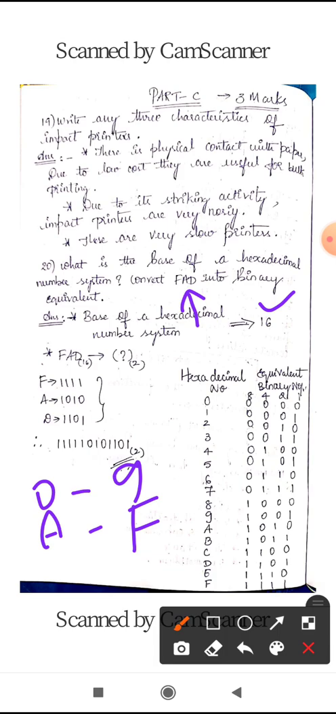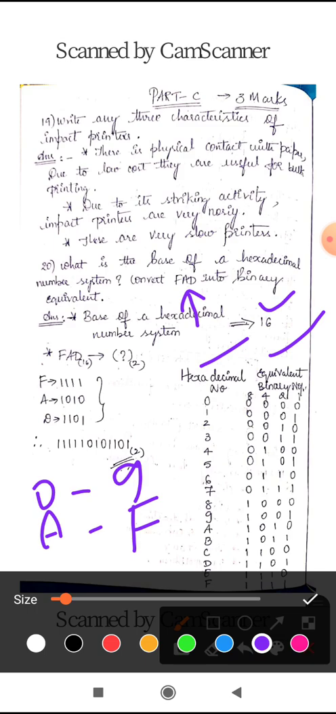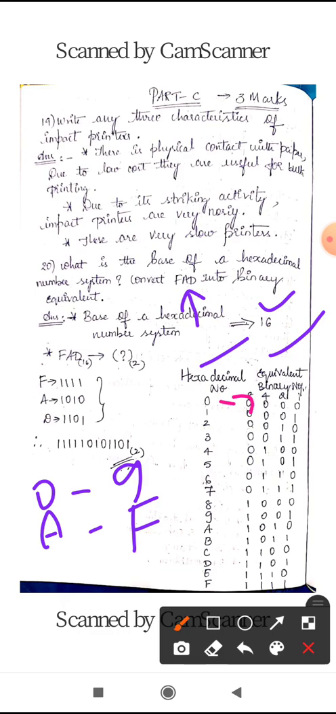So on one side you have to write the hexadecimal number, and on the other side you have to write the equivalent binary number. Okay, so here you can see for 0, what is its equivalent binary number? 4 zeros. Likewise for 1, 3 zeros and 1 will be there. For 2, double zeros and 1 0 will be there. So similarly for F, all the ones will be there.